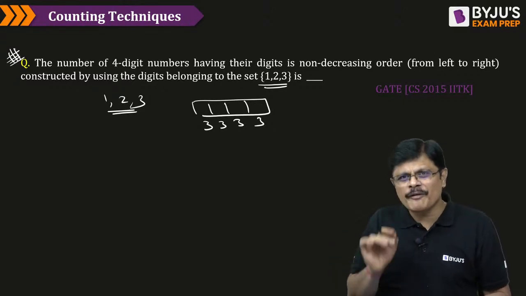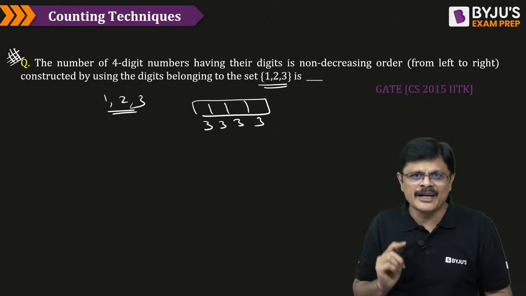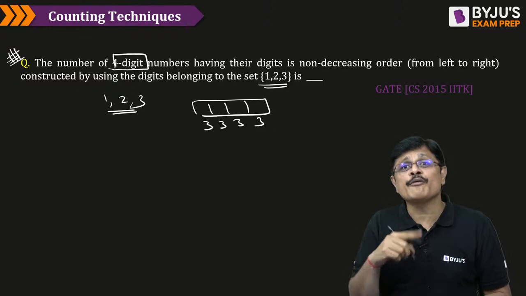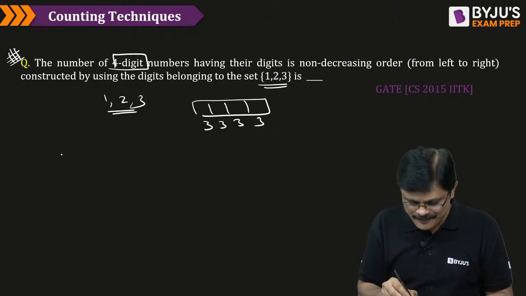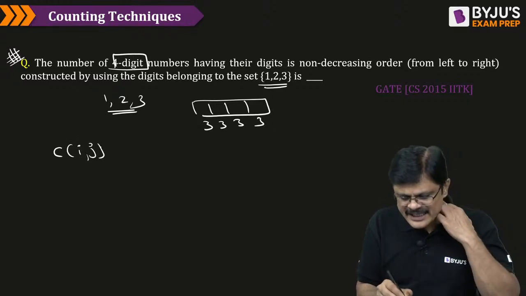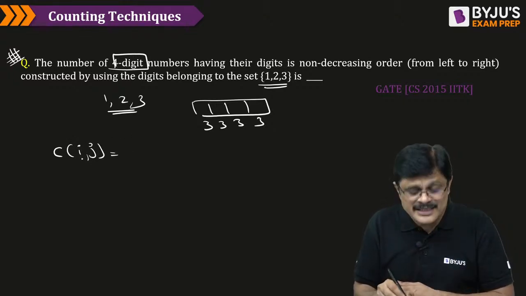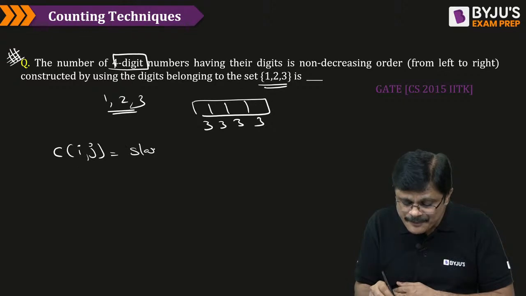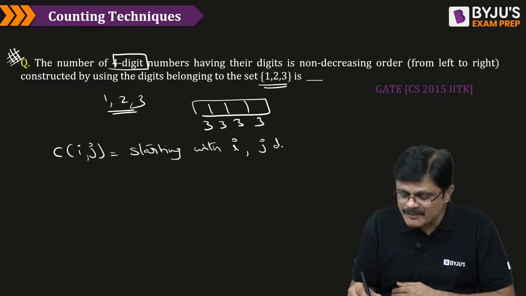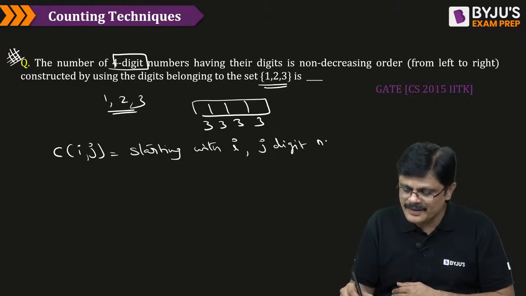Am I clear? So for this, let me give you one simple idea, my dear friends. Instead of solving this 4-digit number directly, first let us consider a 1-digit number starting with 1. I will write it like this, sir. I use this Cij for this. Cij means it is starting with i, a j-digit number.